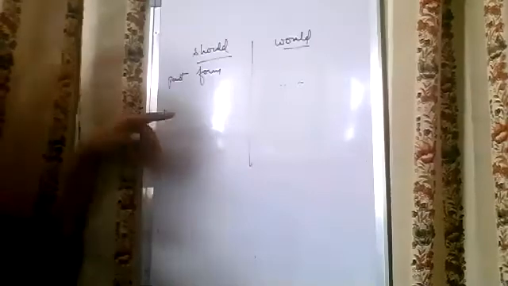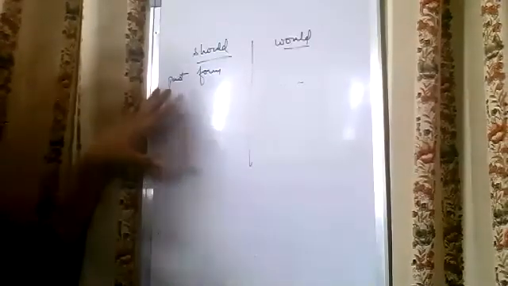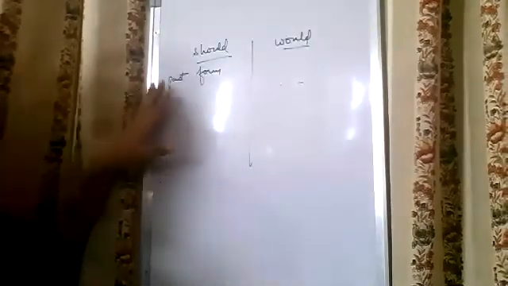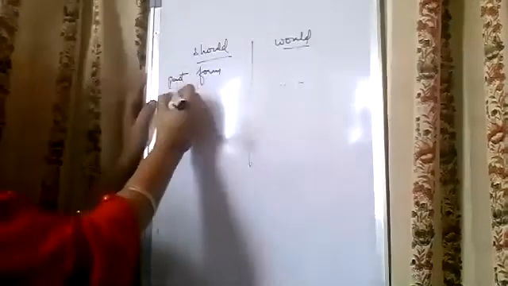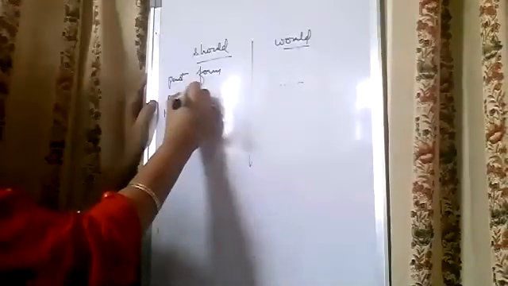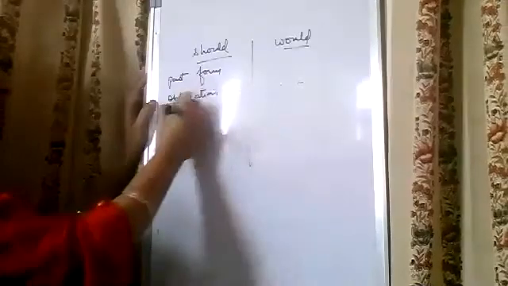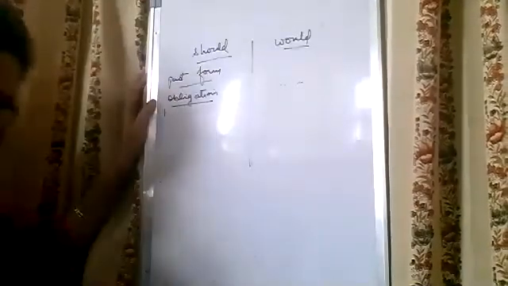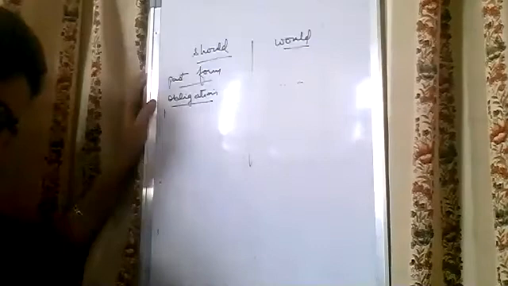For example, he said that I should attend that party. It means that when you change the narration, you can change shall into should. And naturally, it is most commonly used when there is any kind of obligation.